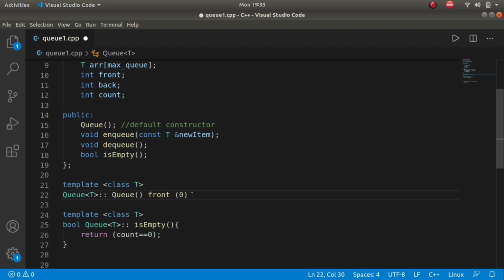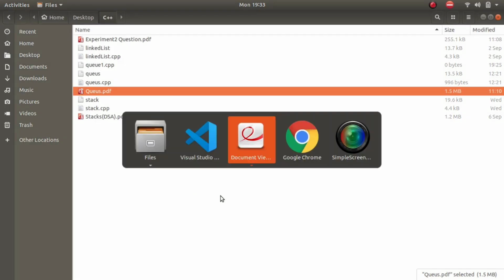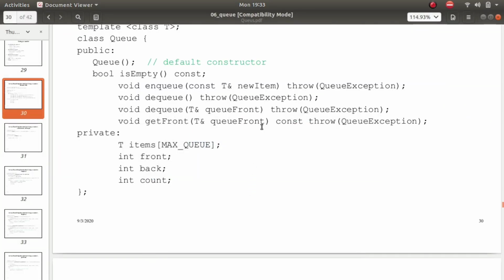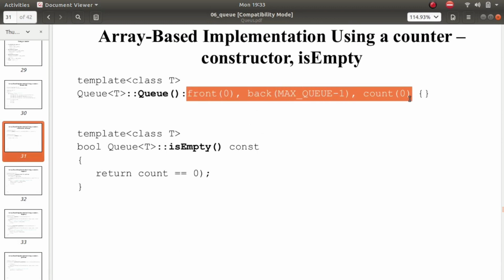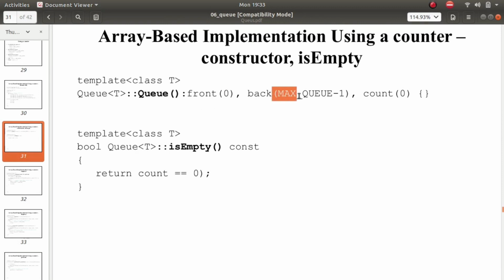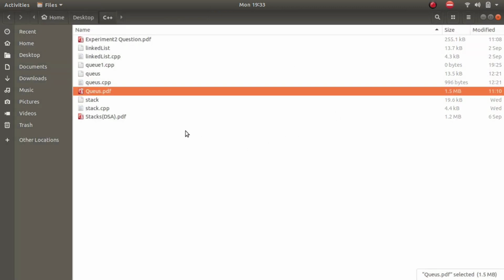Then let's check what sir has done for us. Yes, even he has done the same thing. See, front as 0, back as back, and count as 0.